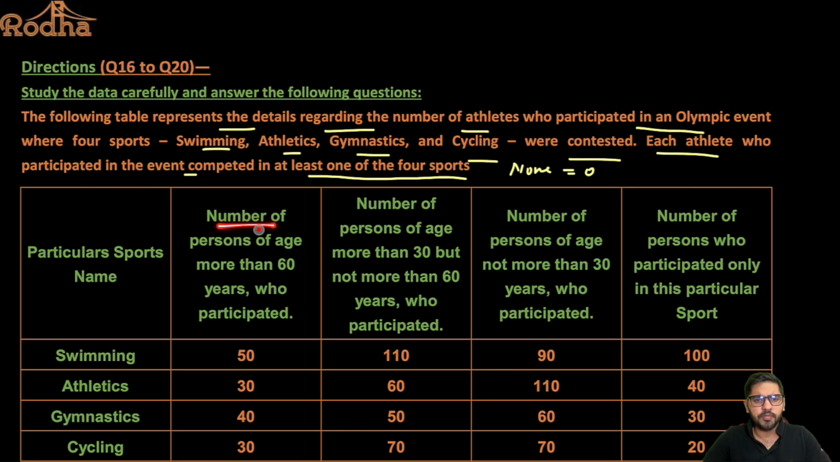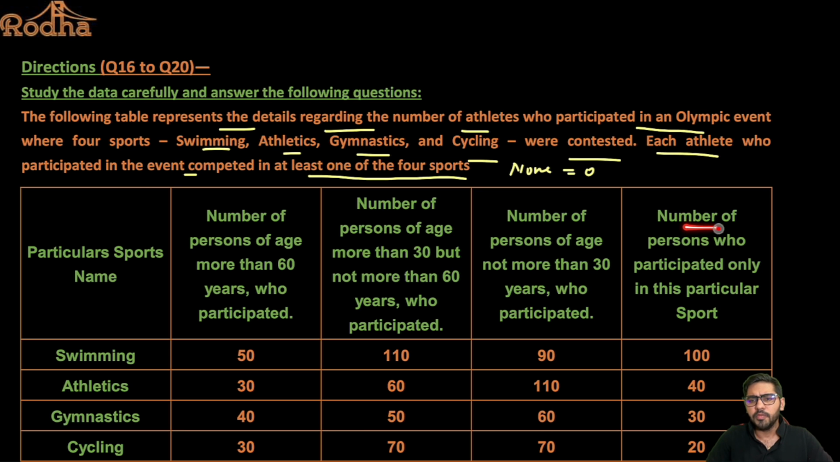So it says number of persons of age more than 60 years who participated. So this is the number of people of age more than 60 years who have participated, right? Then we have number of persons of age more than 30 years but less than 60 years, right? More than 30 but not more than 60, that is the 30 to 60 bracket, right? And this one is number of persons of age not more than 30 years who participated. So somebody who's less than 30.